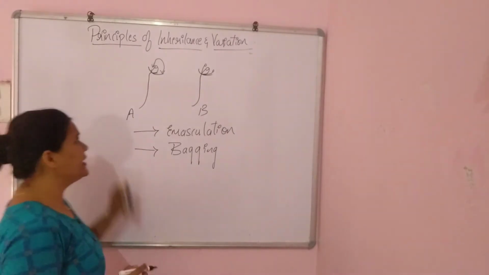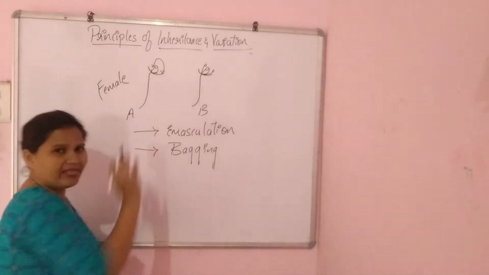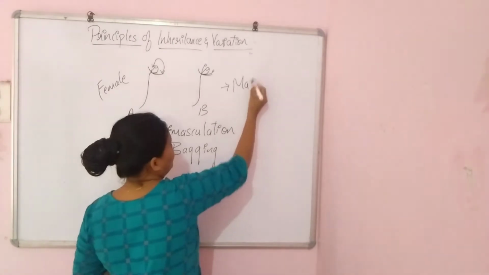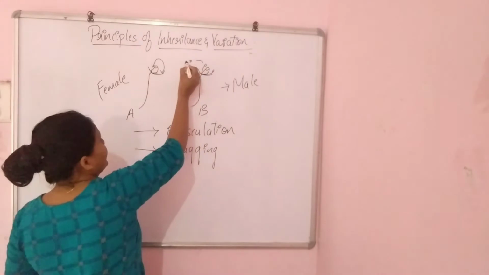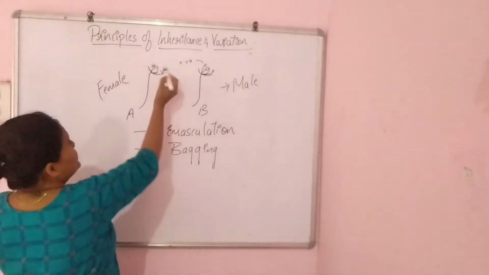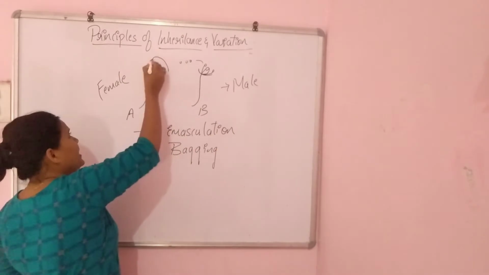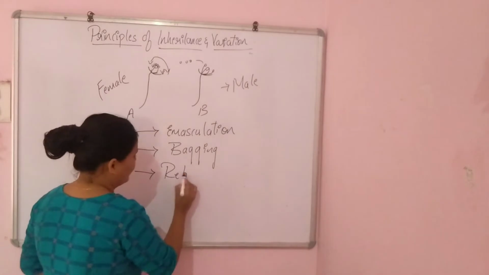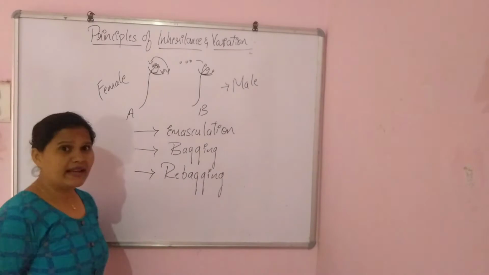So here Mendel treated this plant as the female because he removed the anther, only the ovary was there. He treated this plant as the male. After bagging, he took these pollen grains or the anthers, opened the bag and dusted these pollen grains on this ovary, and again he bagged it. That process is called rebagging, because he covered it again, right?